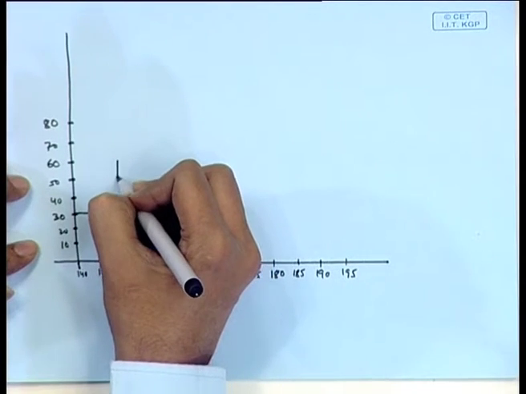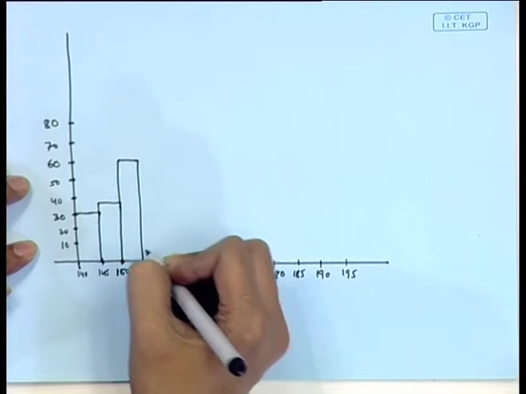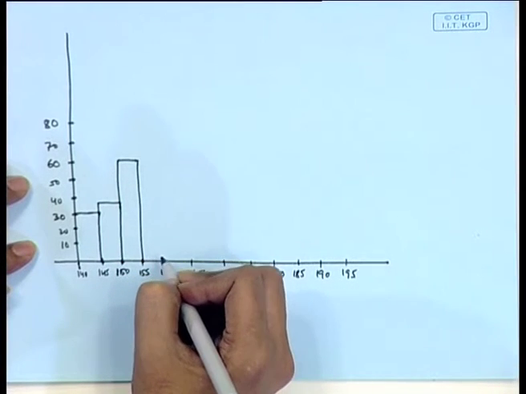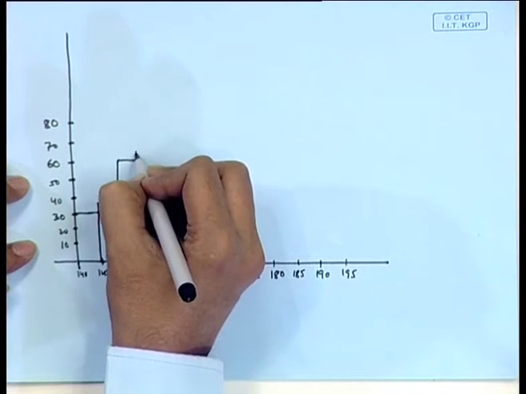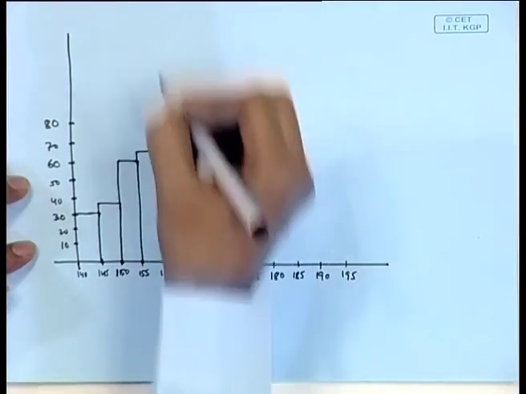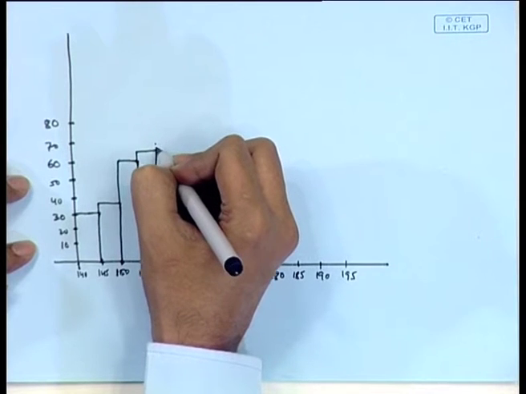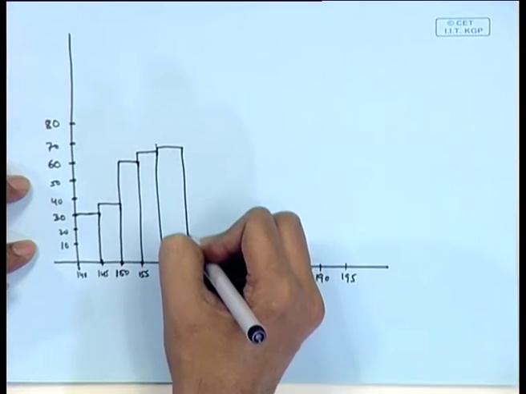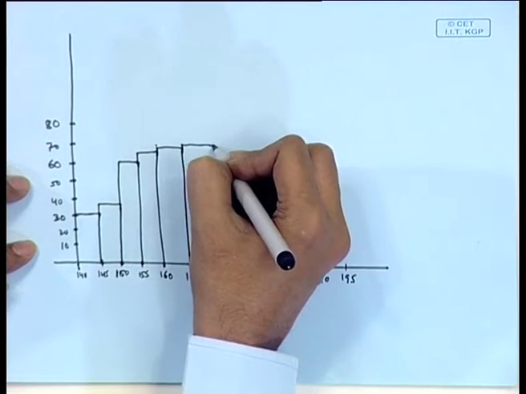Similarly, the next is 60. For the interval 155 to 160 it is 65, then next it is 67. For 165 to 170 it is 70.